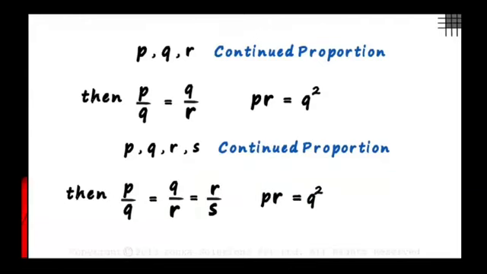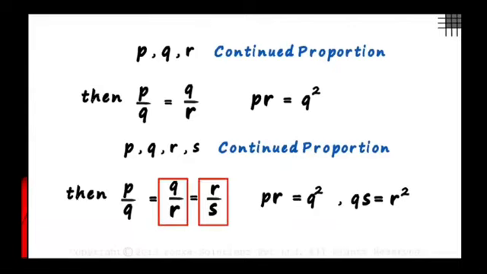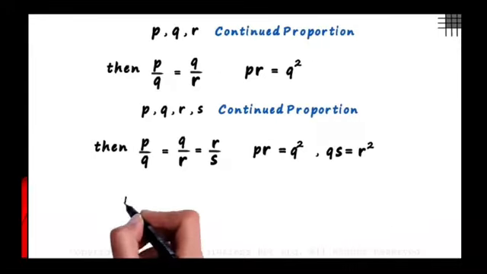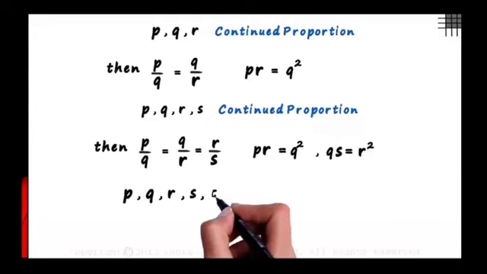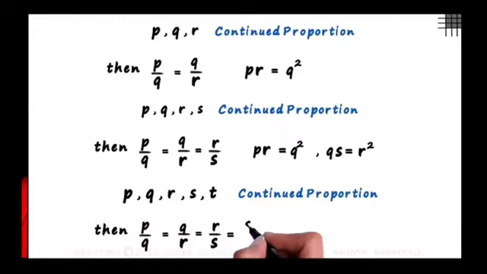And looking at these two, we can say that QS is equal to R squared. What if 5 terms are in continued proportion? Say P, Q, R, S and T are in continued proportion. It's simple. Then P by Q will equal Q by R will equal R by S will equal.